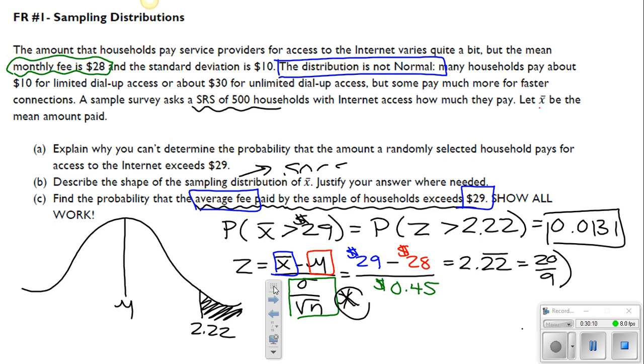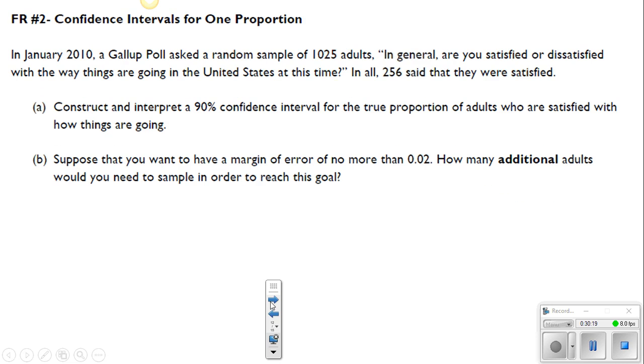Students lose track here. This is the issue that a lot of you guys have when calculating probabilities. So hopefully this helped a little bit, right? Moving on, we're going to go to free response number 2.